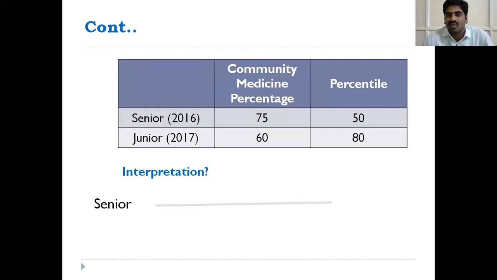percentile. See here, senior percentile is 50. The 75 marks position is at 50, percentile is P50. That means 50% of the students got more than 75 marks in the year 2016.